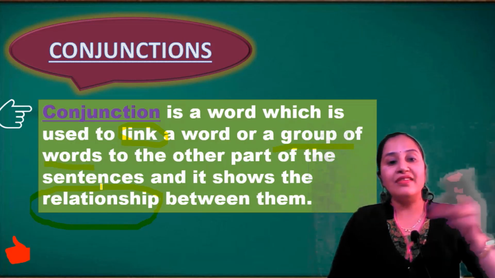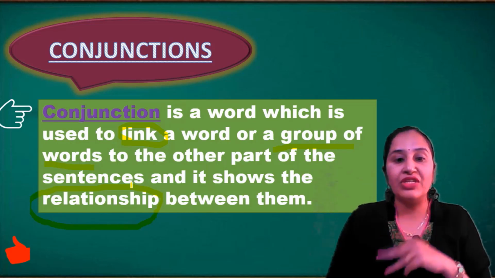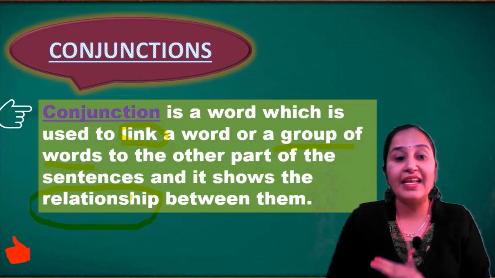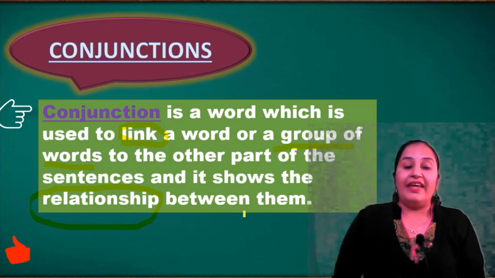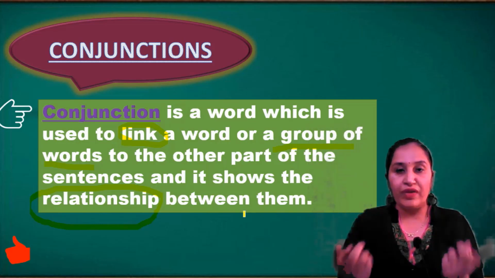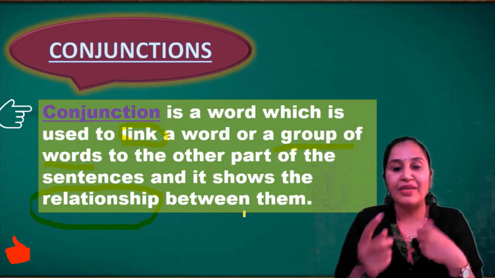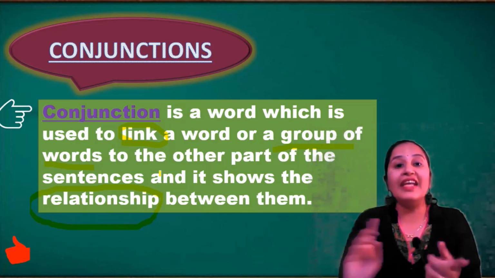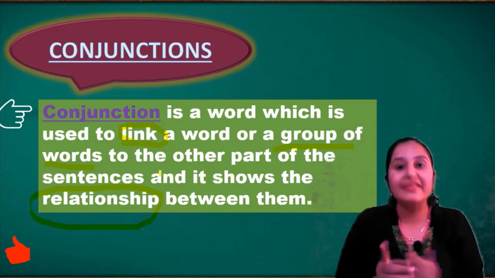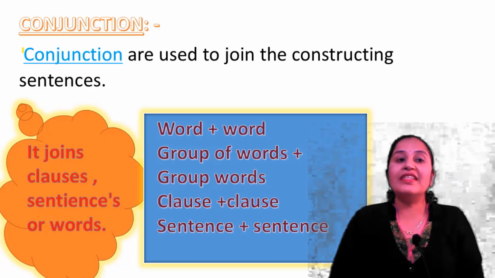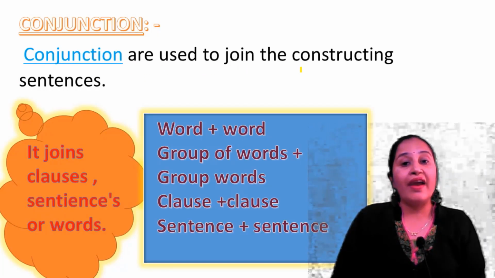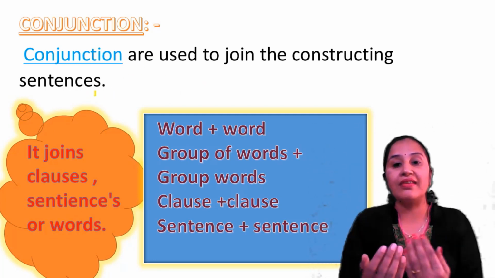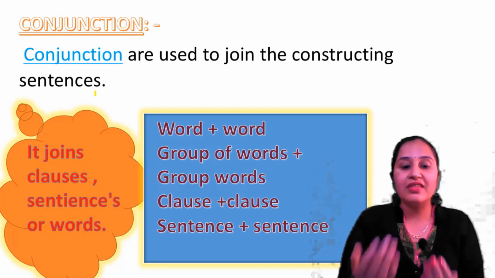Sometimes we join two words to each other, sometimes we join two groups of words to the other part of the sentence, and it shows the relationship between them. Another way we may say a conjunction joins two words together, sometimes two sentences together, sometimes two phrases together. This word is known as a conjunction, and it shows the relationship between both words, both sentences, both clauses. So conjunctions are used to join and construct sentences. If you want to join two sentences together, we use these conjunctions.